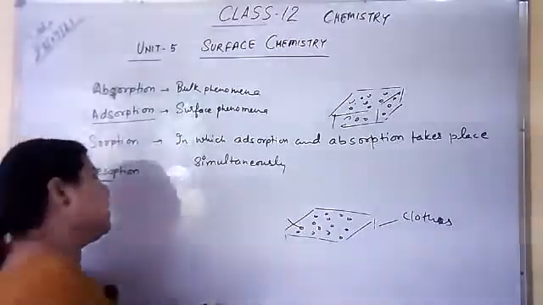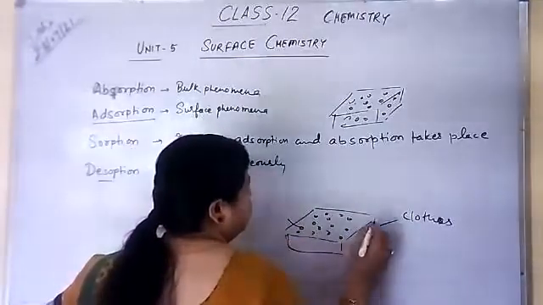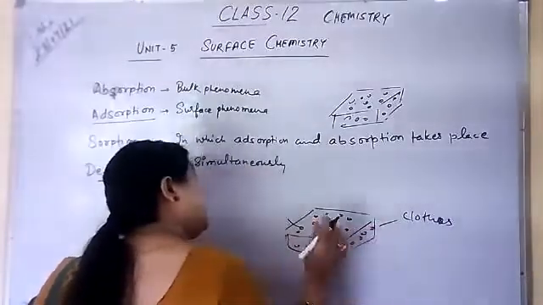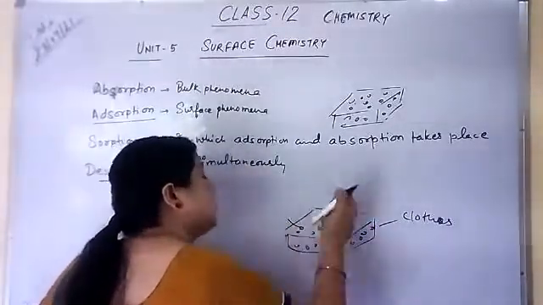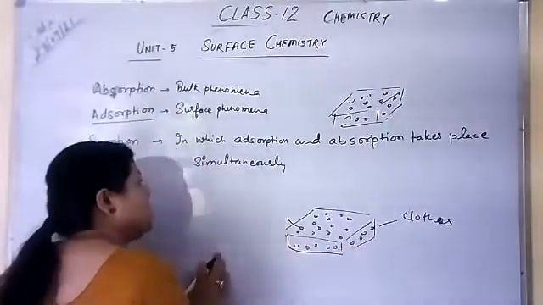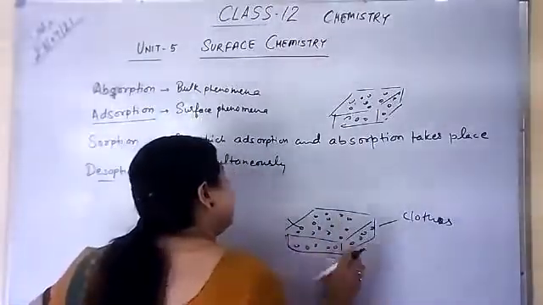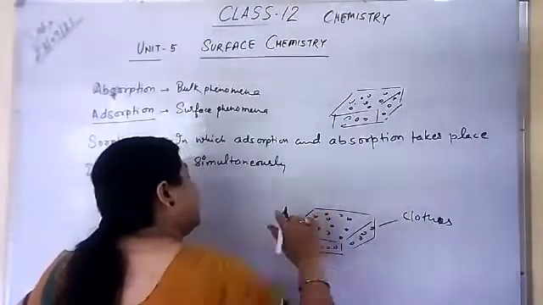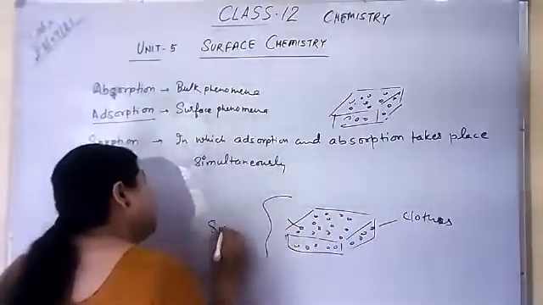But after some time, they will enter into that cloth. When it adsorbs on the surface of that cloth, it is called adsorption. And after some time, when absorption takes place, the whole process is called sorption.